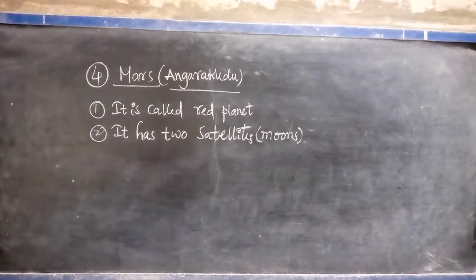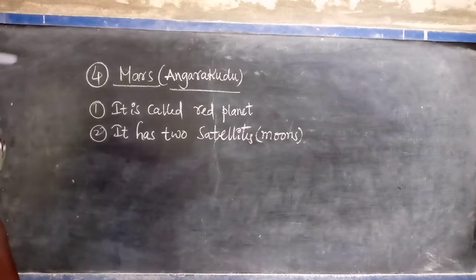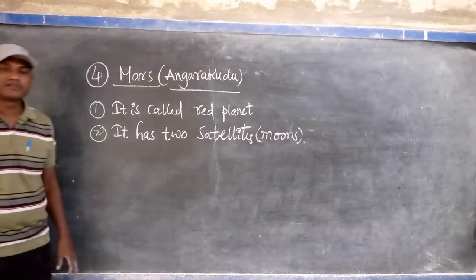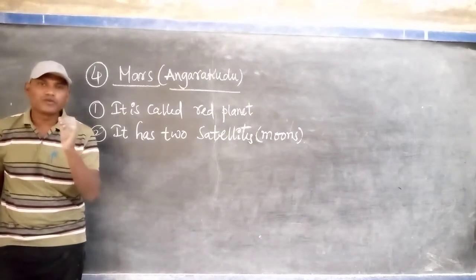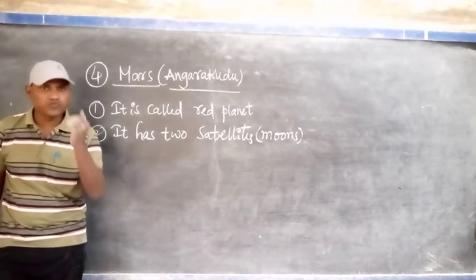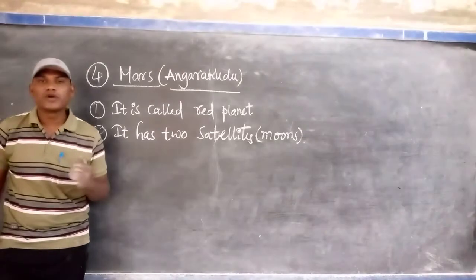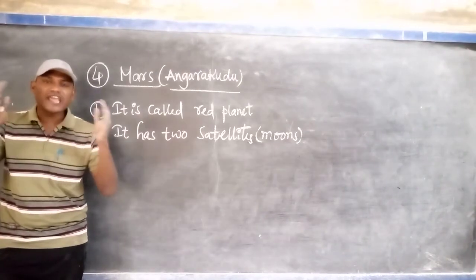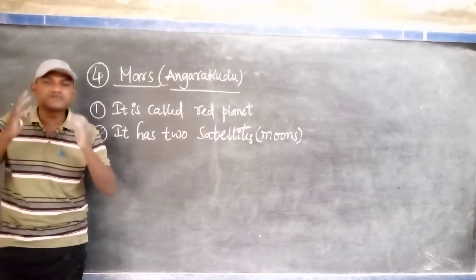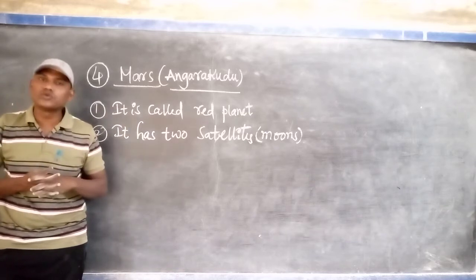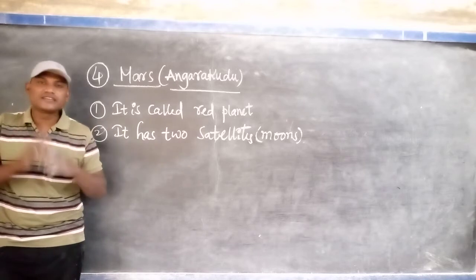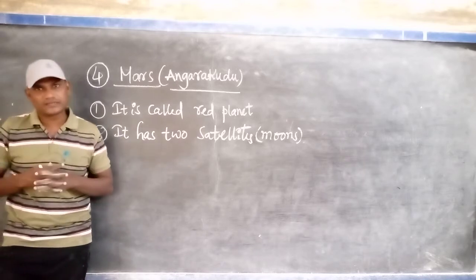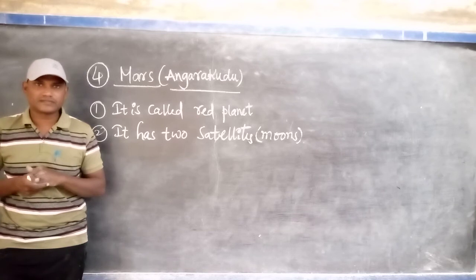So this is a brief idea about the first four planets in the solar system. Once again, listen very carefully. In this part of the video, I would like to explain the first four planets, because in our solar system there are totally eight planets. These eight planets are further classified into two groups: the nearest planets, and the far planets or outermost planets.